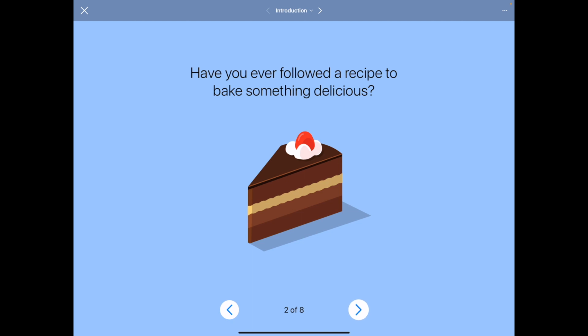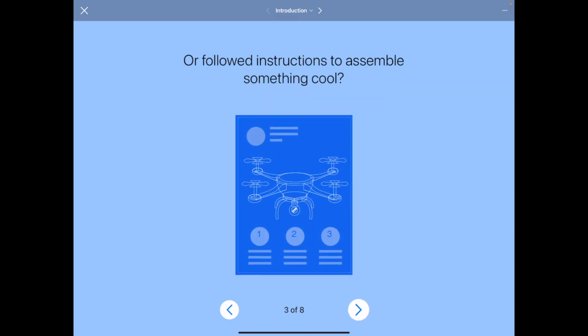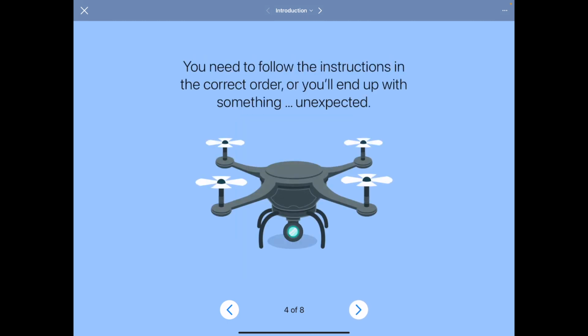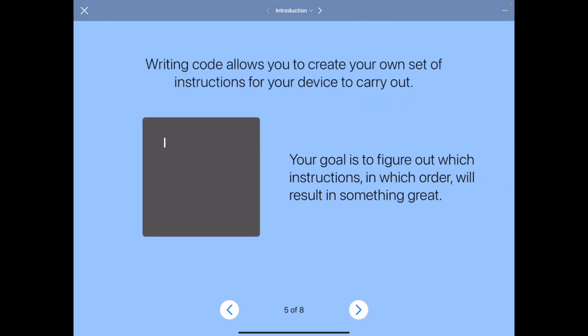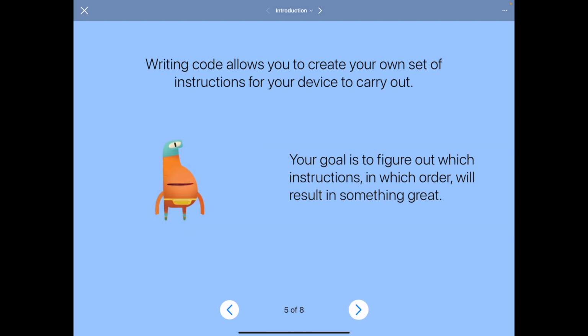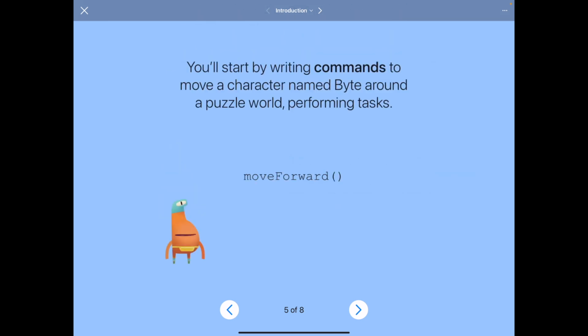Have you ever baked or followed a recipe to bake something delicious, or followed instructions to assemble something cool? You need to follow the instructions in the correct order, or you'll end up with something unexpected. Writing code allows you to create your own set of instructions for your device to carry out. Your goal is to figure out which instructions in which order will result in something great.